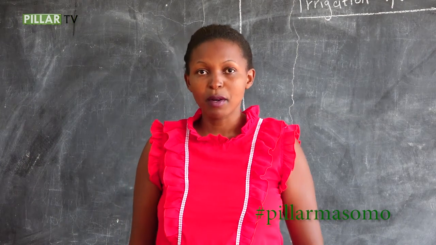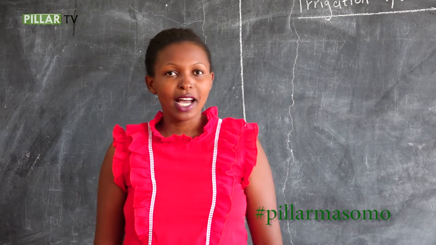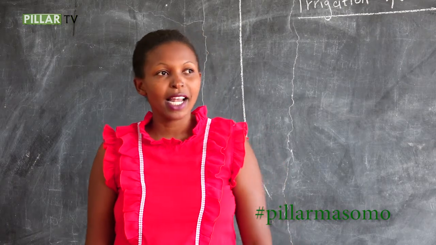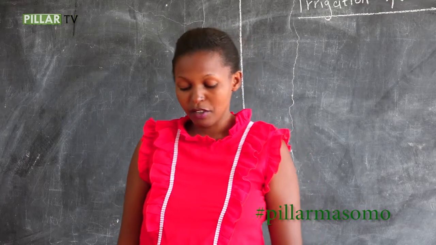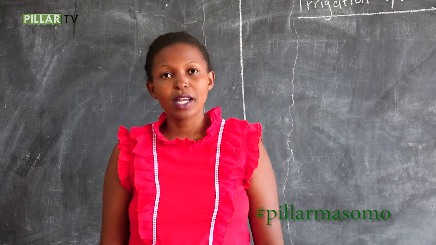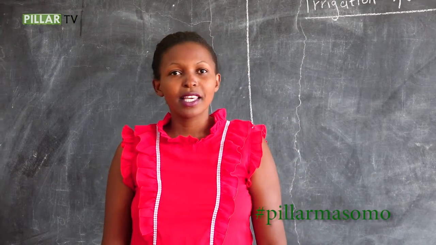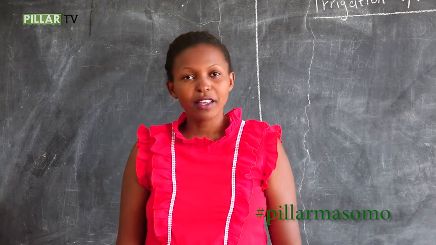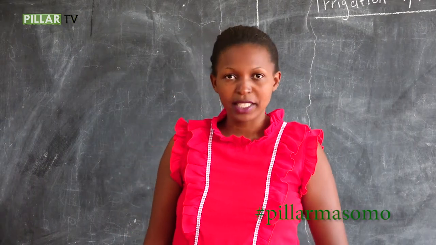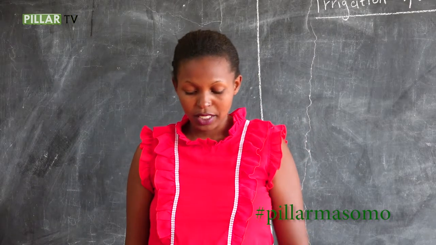And we have number four, to increase food production, and in that it was to make land in use. Then we had to improve the living standard of the people. Remember, these people were living in the reserves, and in these places they were not even farming. So whatever they were doing, they had a lot of poverty. And so the living standard had to improve.